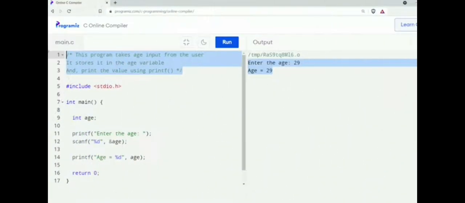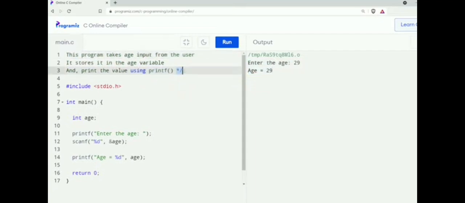I can also use a keyboard shortcut to make multi-line comments. Let me show you. First, I'll remove this / and asterisk at the beginning, and I'll also remove this asterisk and / at the end. And I will select these 3 lines and press Ctrl+Shift+/. As you can see, these lines are now commented.